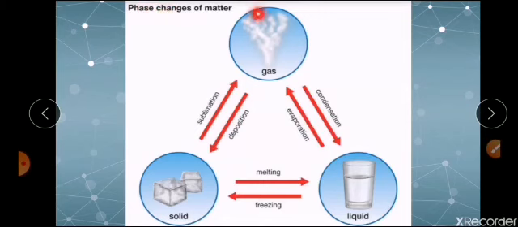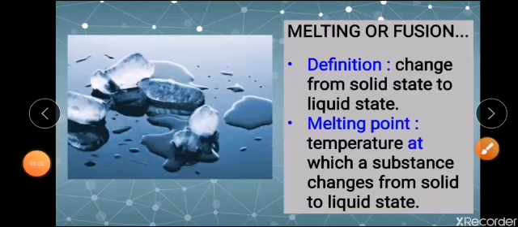Now let us come to our portion for today, that is phase changes of matter or change in state of matter. You have already seen about solid, liquid and gases, their properties. Now one interesting fact about these 3 states of matter is that they are very much interconvertible. That is, solid can be converted to gas, gas can be converted to solid, solid can be converted to liquid, liquid can be converted to solid, gas can be converted to liquid, and liquid can also be converted back to gas. So these are the changes in states of matter. Now let us see the change in state of matter one by one.